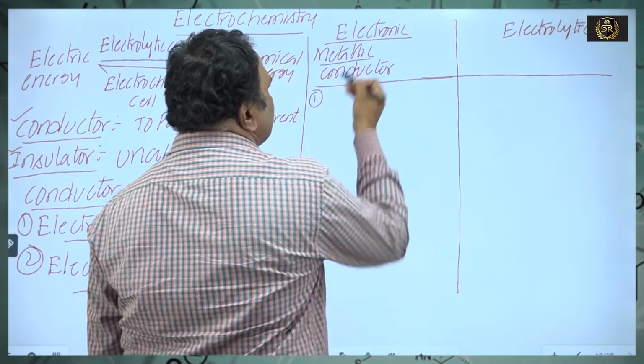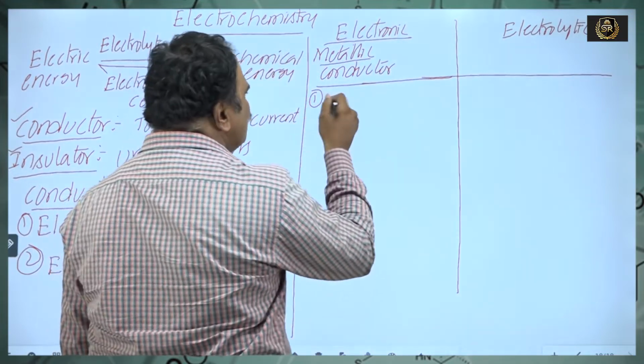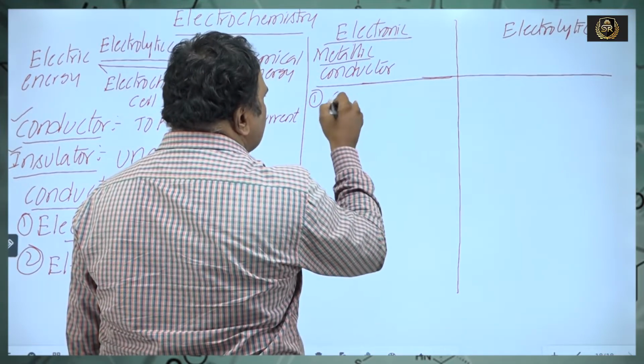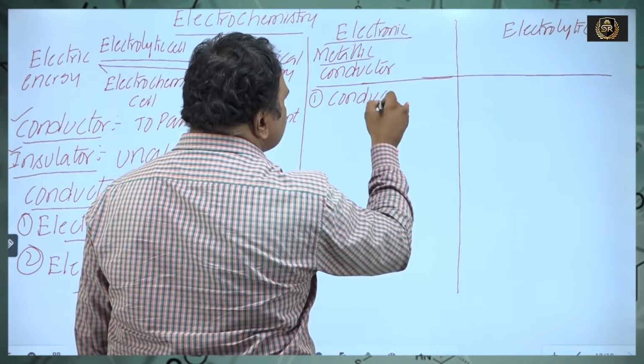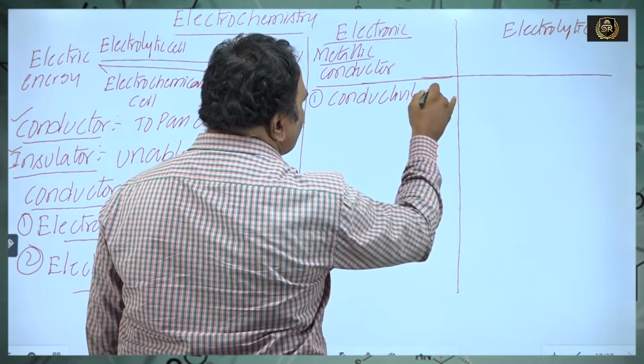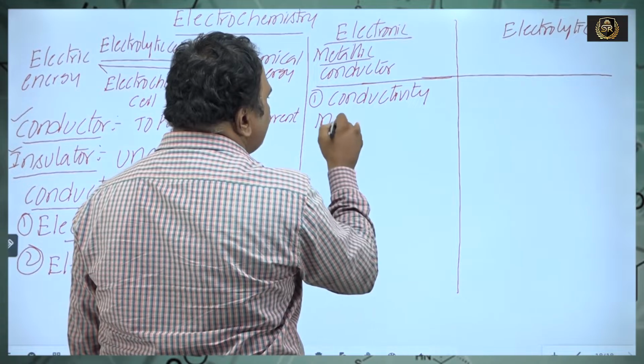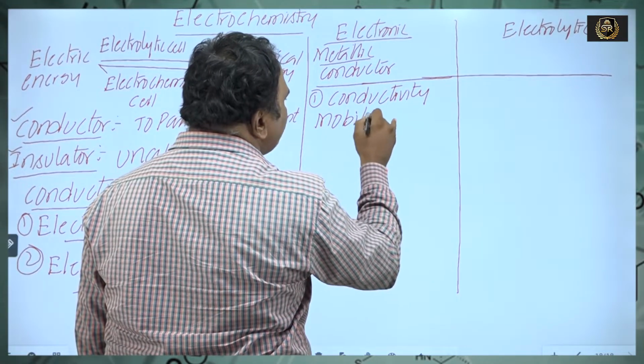In electronic or metallic conductors, the conductivity is due to the mobility of electrons, the free movement of electrons.